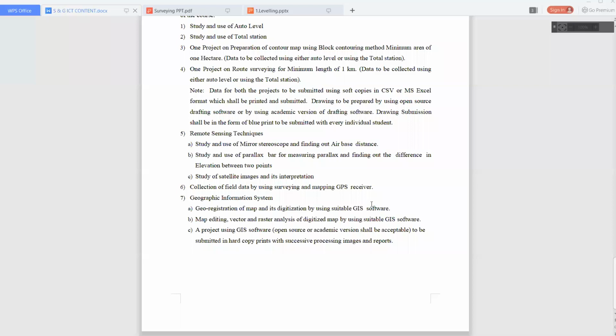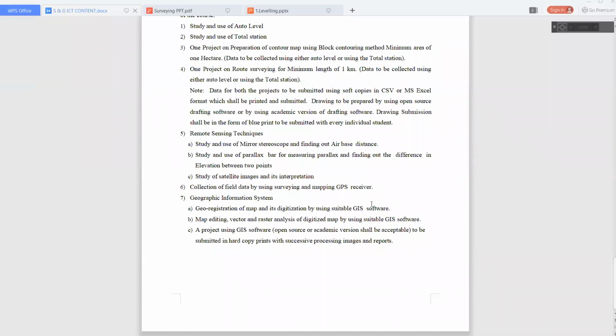Okay, so next is map editing. Map editing, vector and raster analysis of digitized map by using suitable GIS software. Using that same software, you have to do map editing, vector analysis, raster analysis. So you will study in depth. Whatever introduction to GIS and applications of GIS you already know, but you have to do practical work on that software. Okay, this is a big thing.